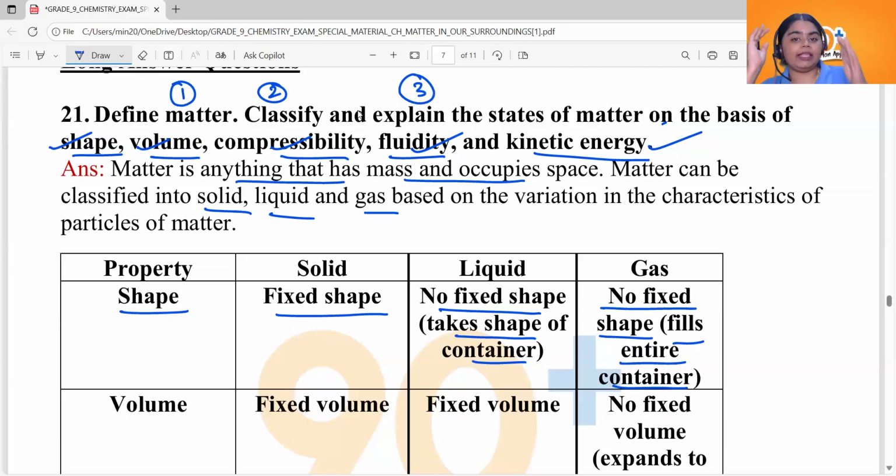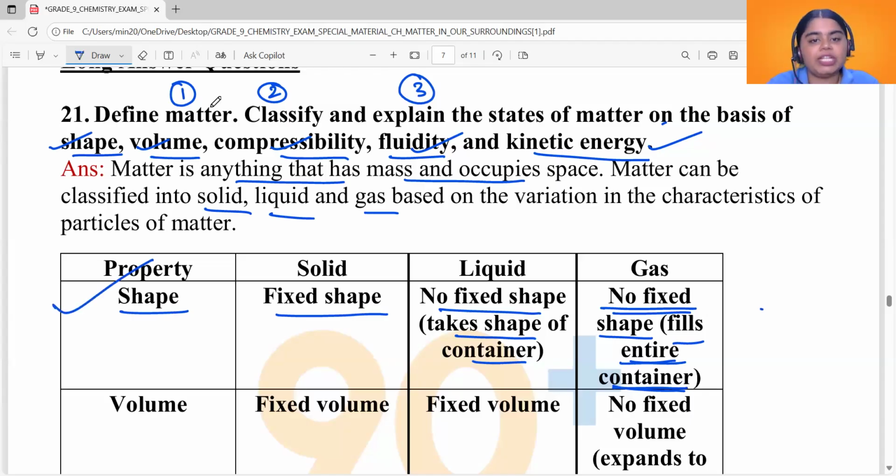So liquids take the shape of the container because they have a fixed volume. They can't expand on their own to fill the entire container. But gases do not have a fixed shape, also they do not have a fixed volume, and that's why they can fill the entire container. Okay, so that's about shape. Now what about volume?